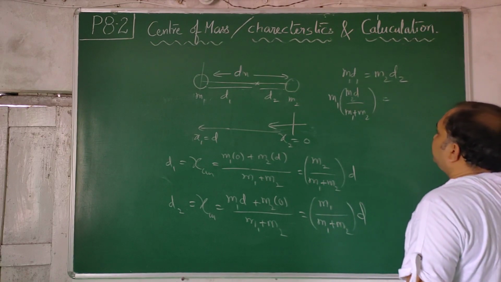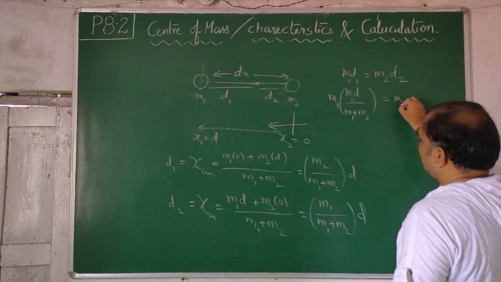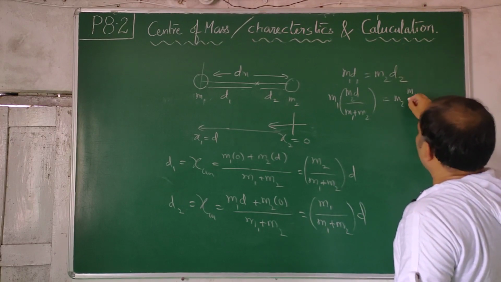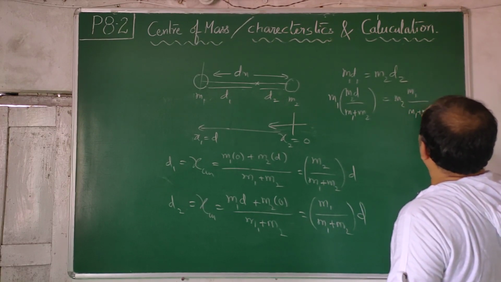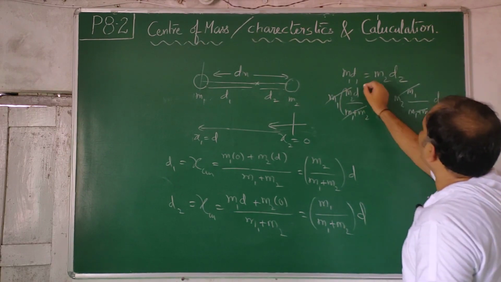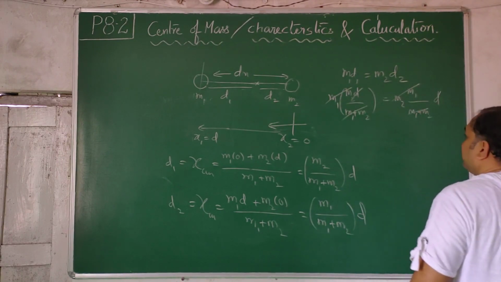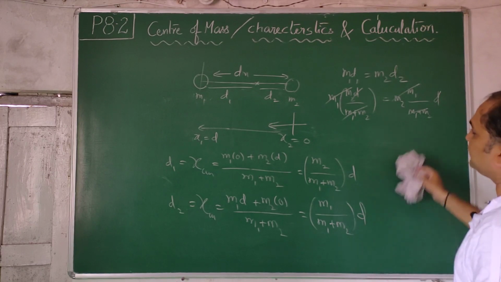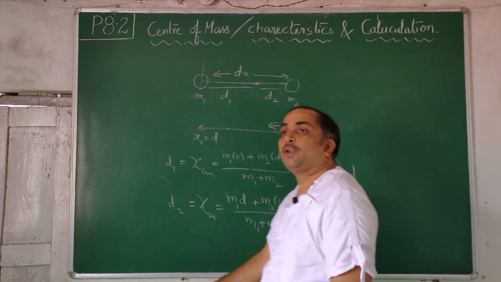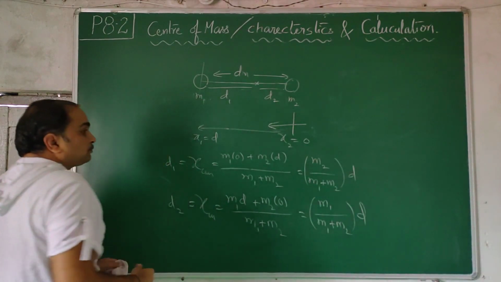M2 d2 is M1 by M1 plus M2 into D. So M1 M2 D by M1 plus M2 are both equal. That's what, LHS is equal to RHS. So the heavier mass will be at a lower distance, the lighter mass will be at a higher distance.